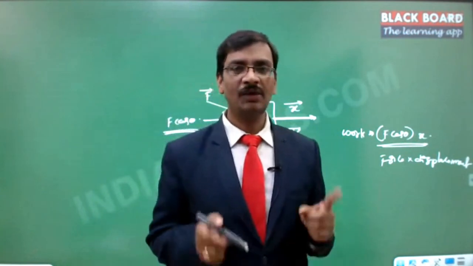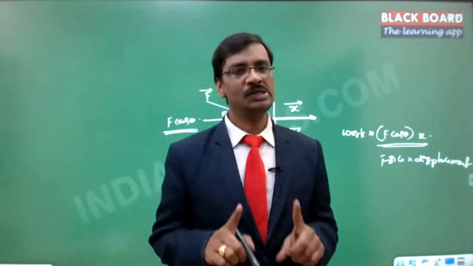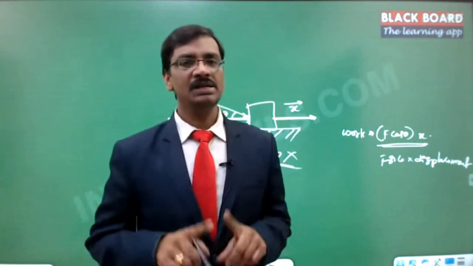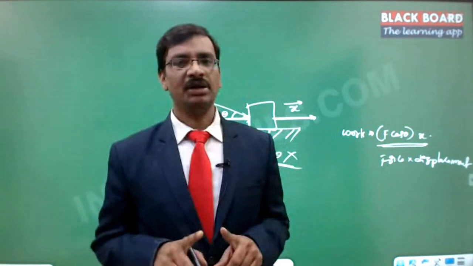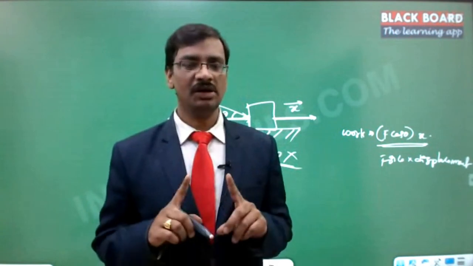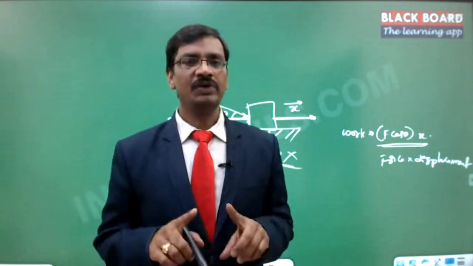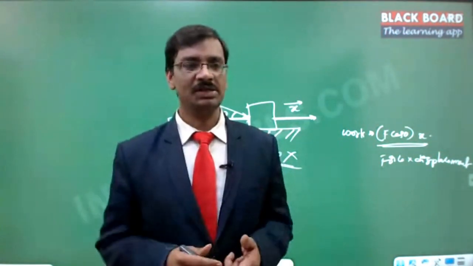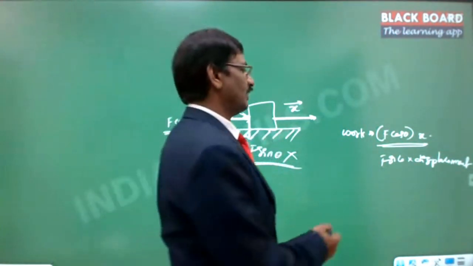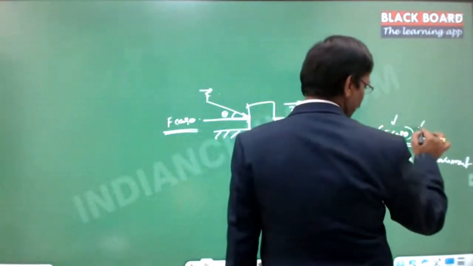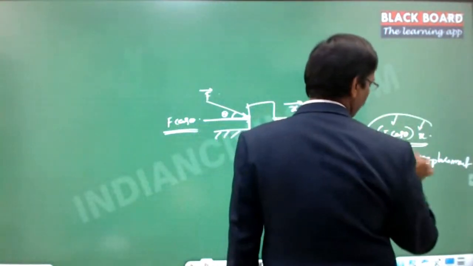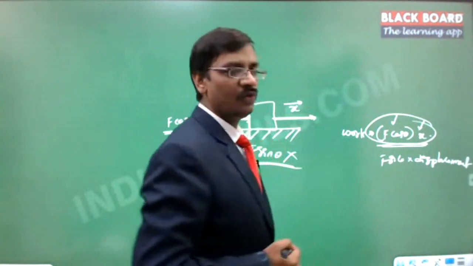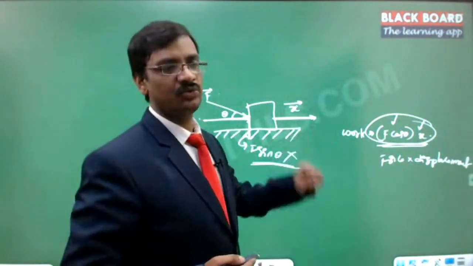So if you want to give equal priority to two different quantities, it is always meaningful to take the product of those two quantities and quantify that resultant. The force is important and the displacement is important, hence the product of these two is the resultant, and that is what we call work.